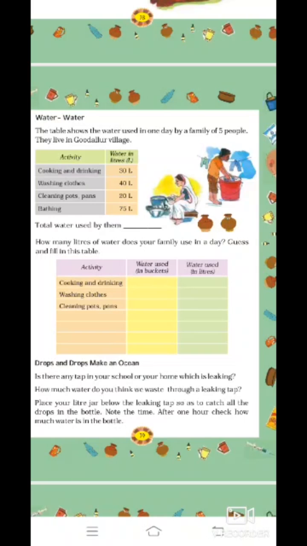Is there any tap in your school or your home which is leaking? How much water do you think we waste through a leaking tap? Place your little jar below the leaking tap so as to catch all the drops in the bottle. Note the time. After 1 hour, check how much water is in the bottle.